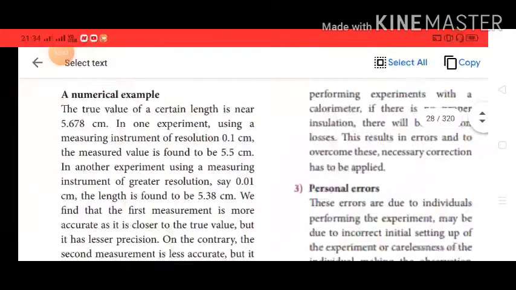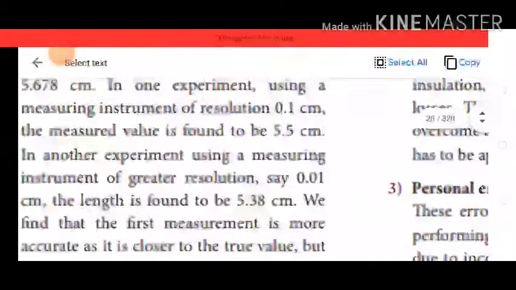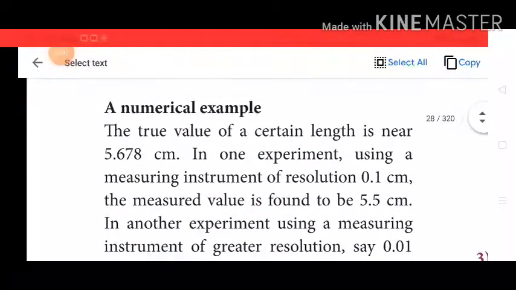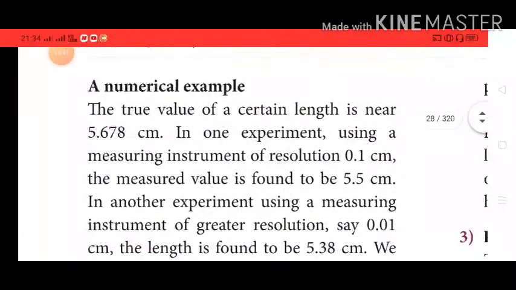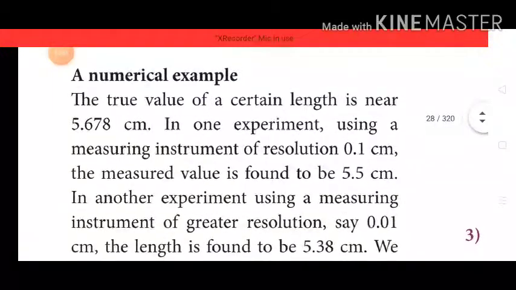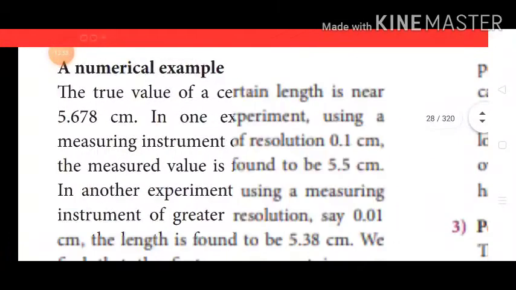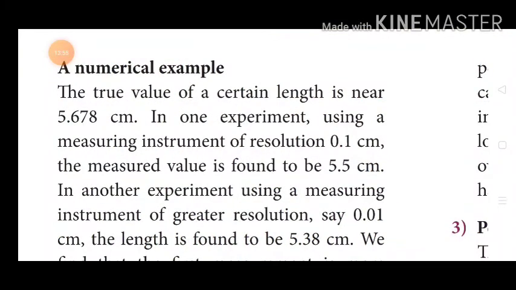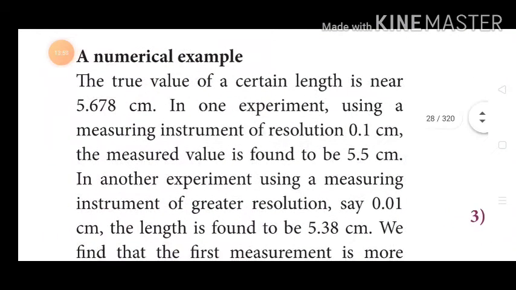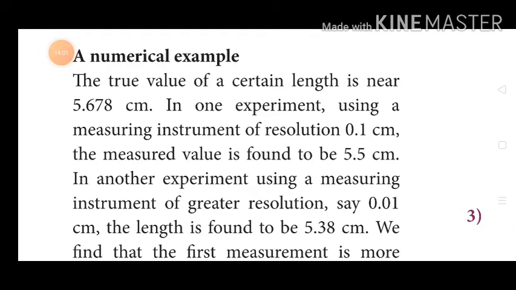Numerical example. What is the numerical example given? The true value of a certain length is 5.678 centimeter. In one experiment using a measuring instrument of resolution 0.1 centimeter, the measured value is found to be 5.5 centimeter.